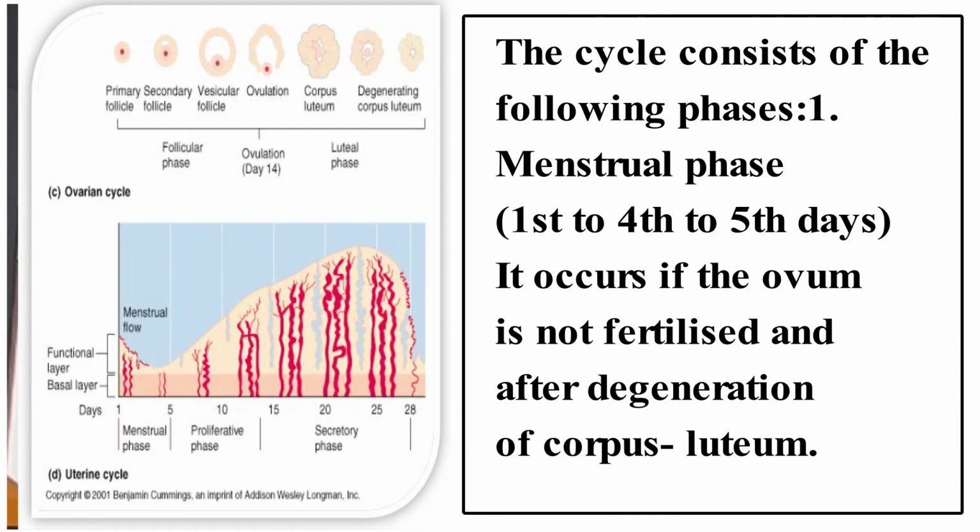If at that time the sperm comes and fertilizes it, then a zygote will be formed and menstruation will stop. If sperm does not come, the ovum does not get any sperm, and in that case menstruation will continue. And it will occur after degeneration of the corpus luteum.